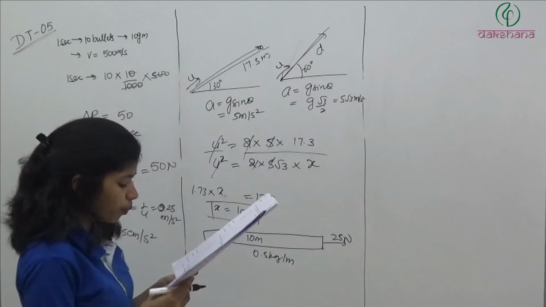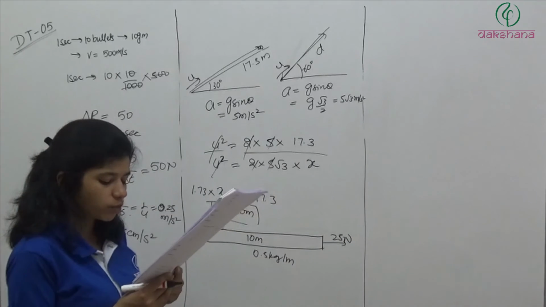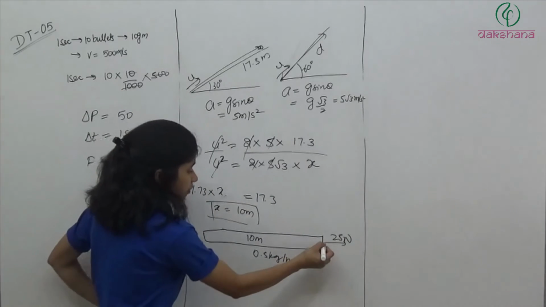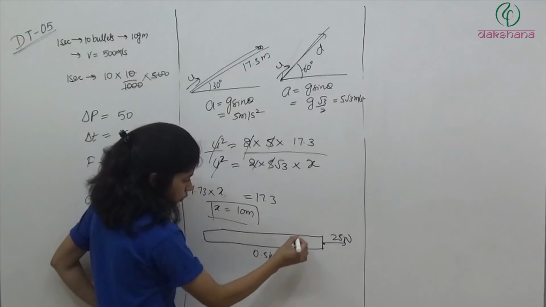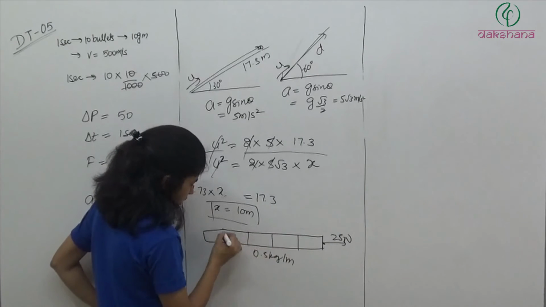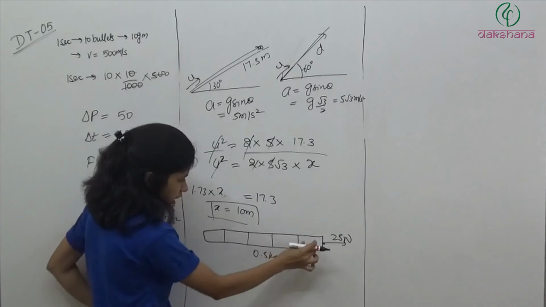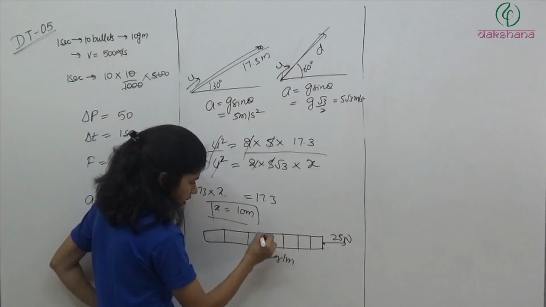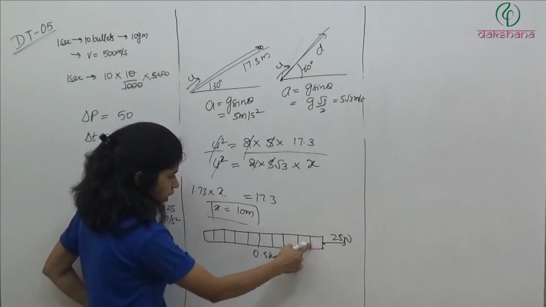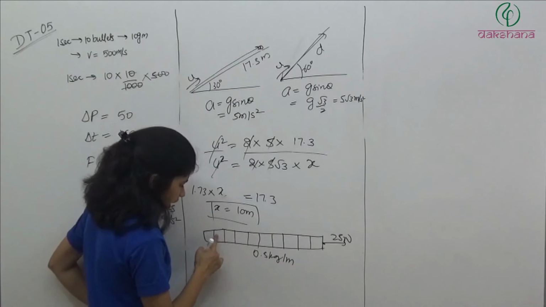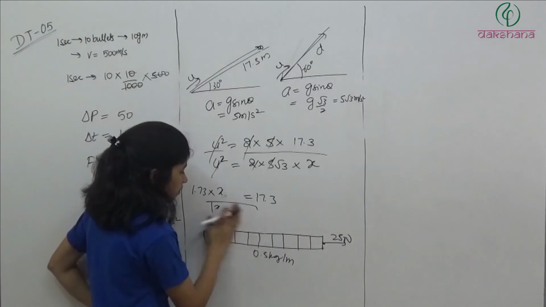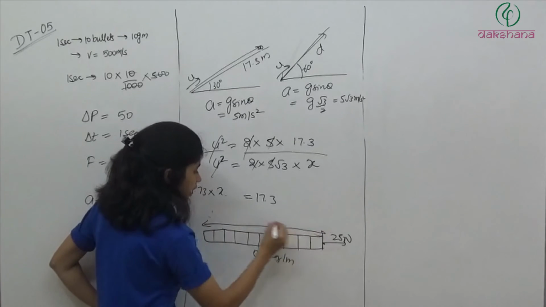The tension in the rope at a point 8 meter away from the point of application. So let's say 2, 4, 6, 8 and ये 10. So these are all of 2 meter. या फिर ये 1, 1, 1, 1, 1. So 1, 2, 3, 4, 5, 6, 7, 8, 9, 10. So this is the 10 meter length rope.